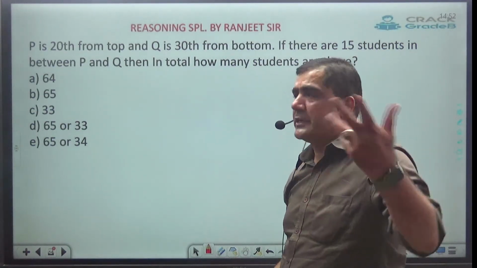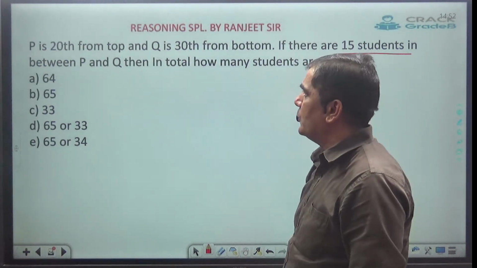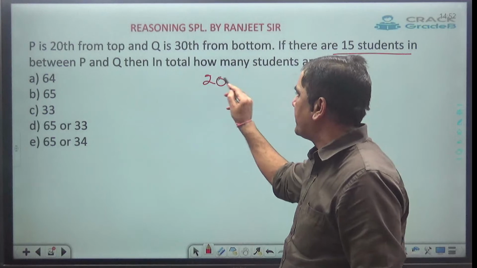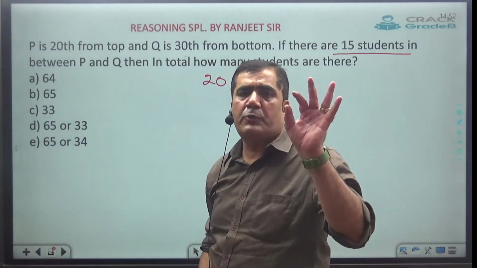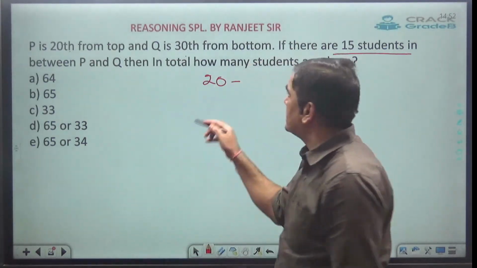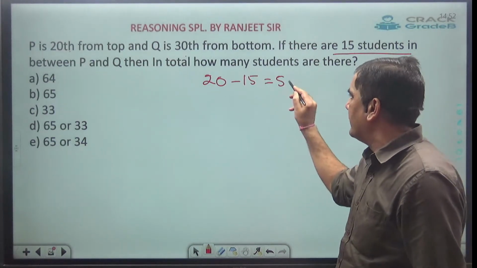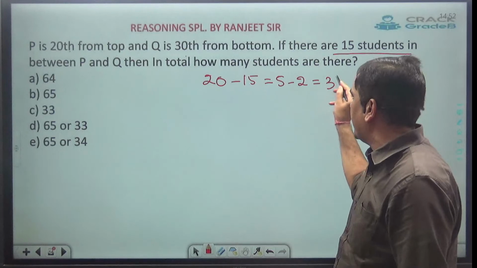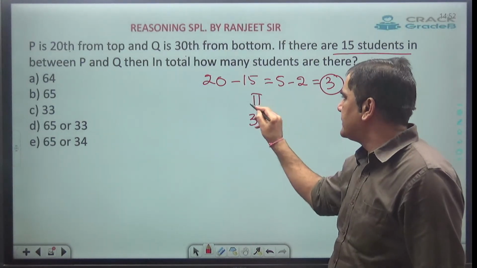Now here they are saying if there are 15 students in between P and Q, so I will say 20 minus 15. Out of these two, you need to take the smallest position. Minus you need to do between. So 20 minus 15 is 5. 5 minus 2 is 3. 3 plus 30 is 33. So case 2 answer is 33.